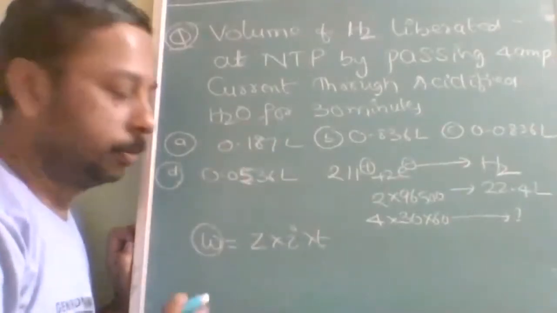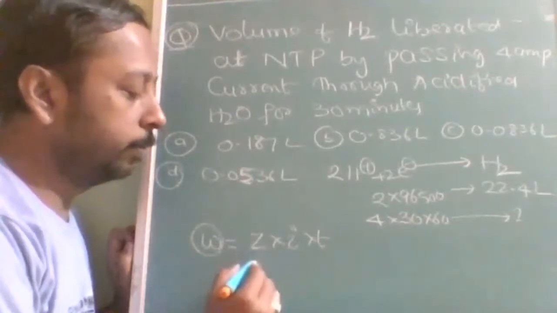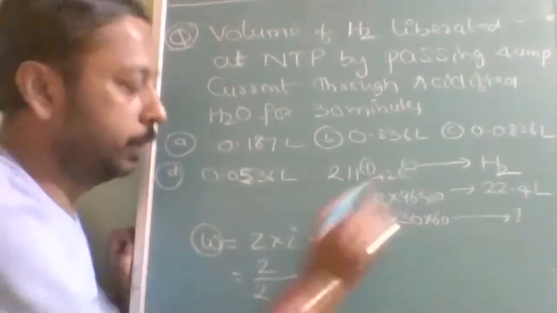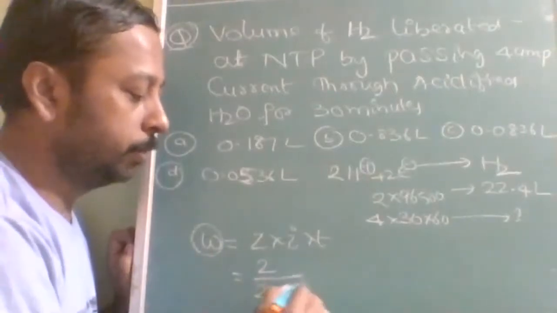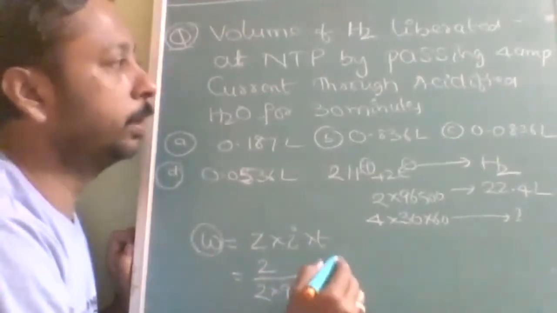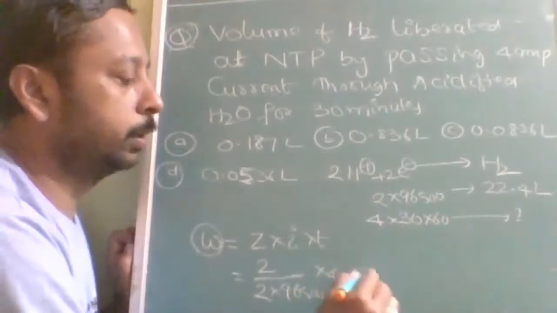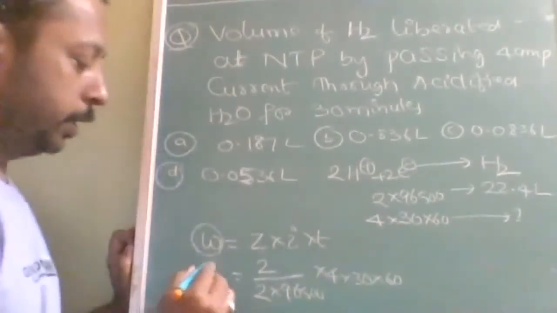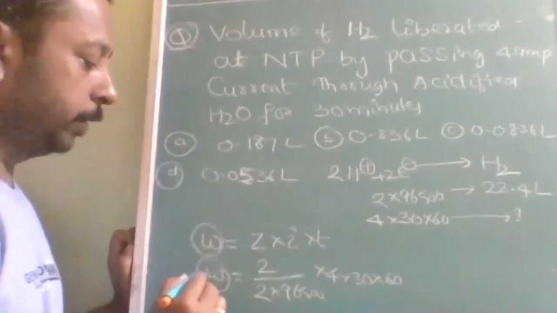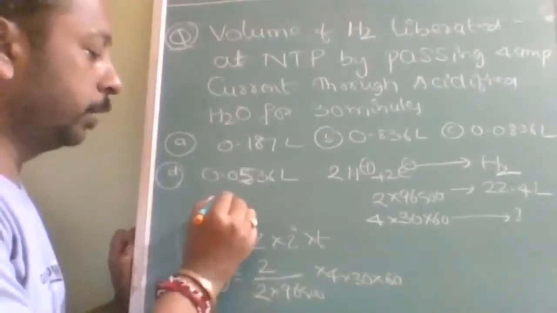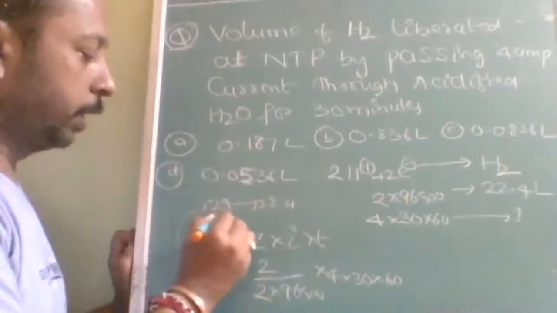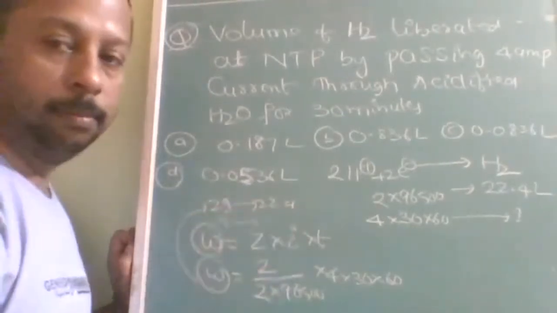Okay. So first we will find out the mass by taking 2 as the molecular mass, 2 as the equivalent factor, into 96500, current is 4 ampere, and 30 into 60. Then whatever mass you get, you will use stoichiometry. 2 gram is equal to 22.4 liter. Then whatever the mass is, find how much.